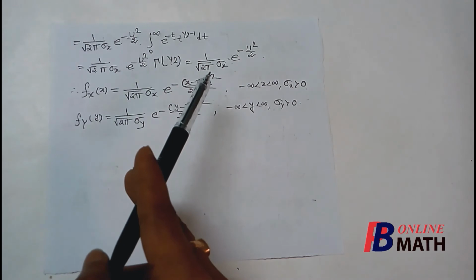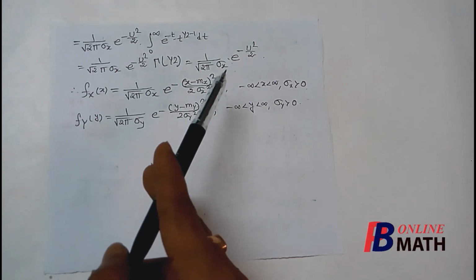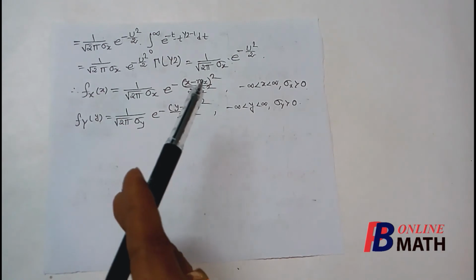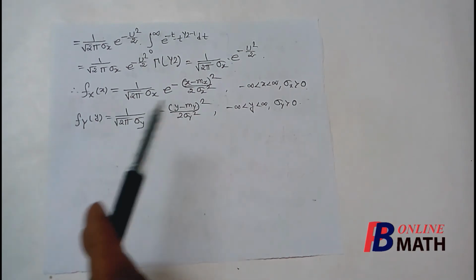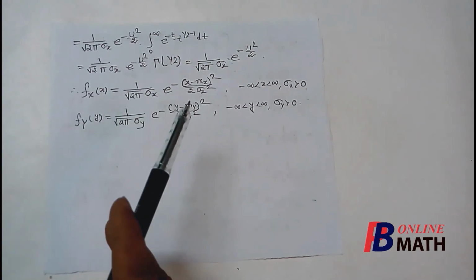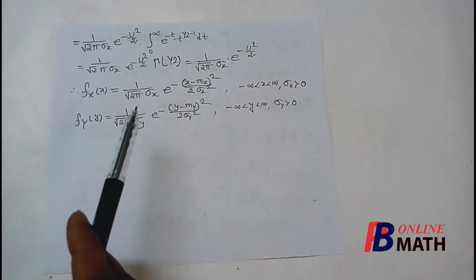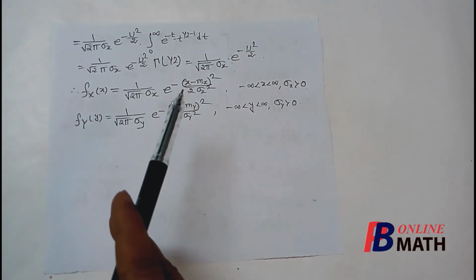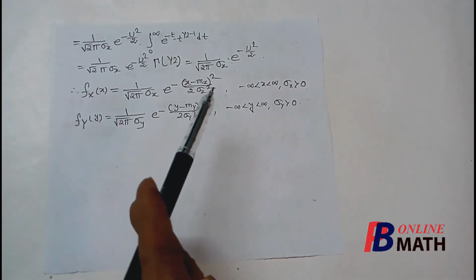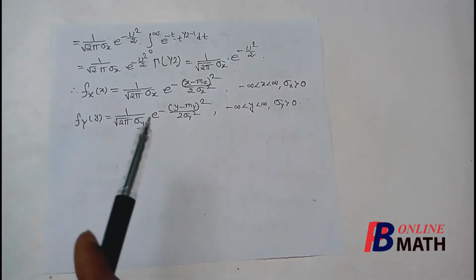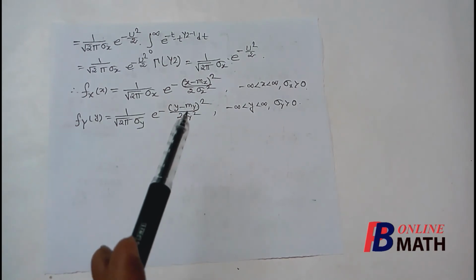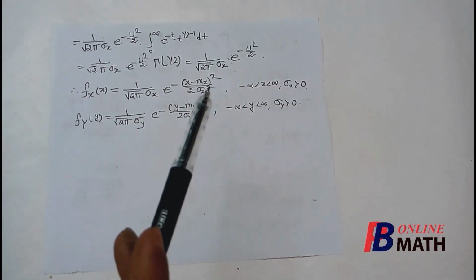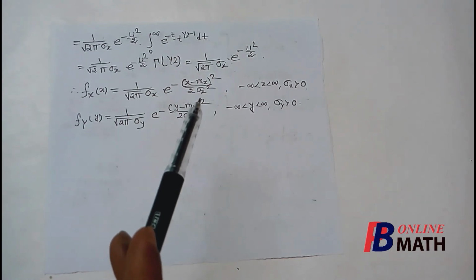Then after simplifying, we find this is equal to 1 by root over 2 pi sigma x into e to the power minus u square by 2. Now remember, we have replaced u equal to (x minus mx) by sigma x. So f_x, the marginal density function with respect to x, becomes 1 by root over 2 pi sigma x into e to the power minus (x minus mx) whole square by 2 sigma x square. Now look, this is nothing but a one dimensional normal distribution. So the marginal distribution of x is a one dimensional normal distribution with mean mx and variance sigma x square.